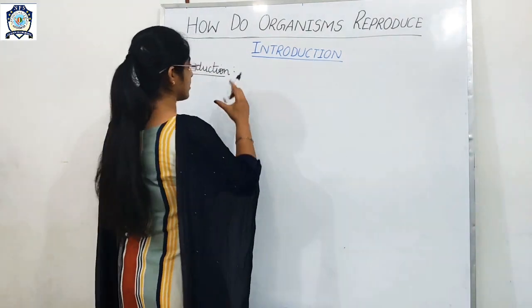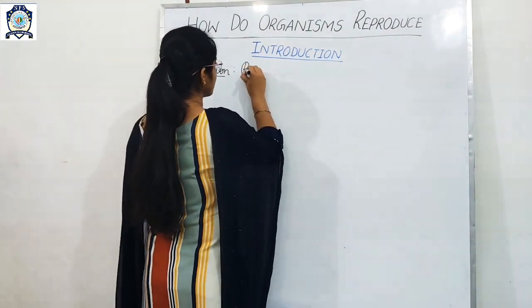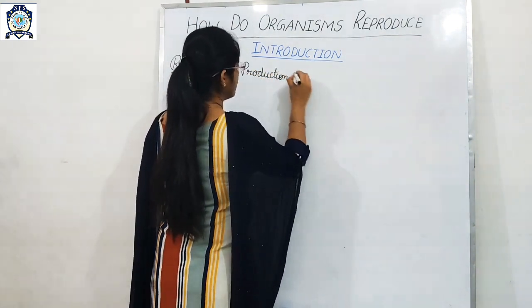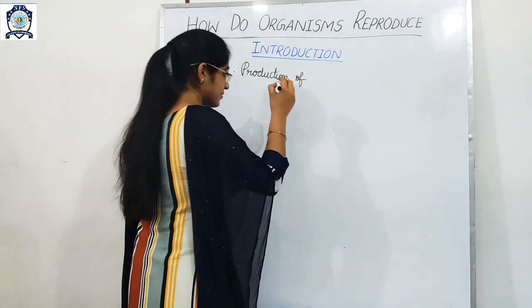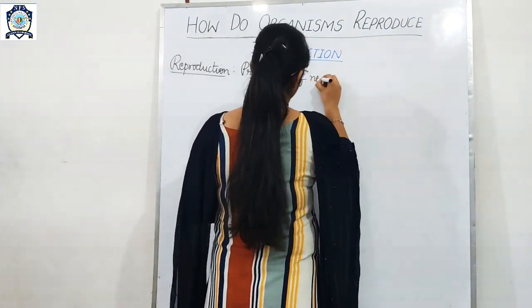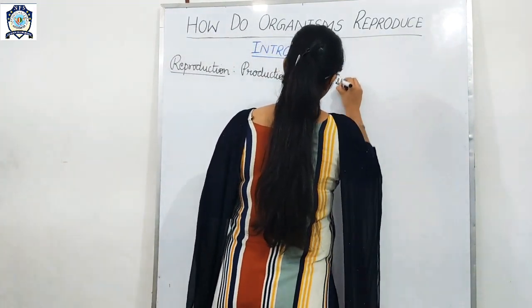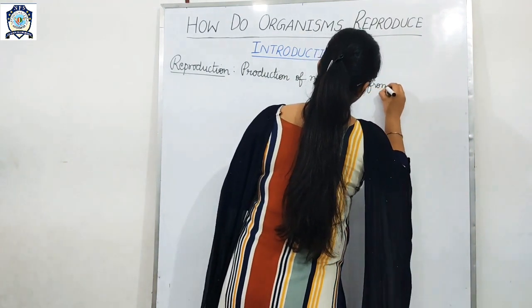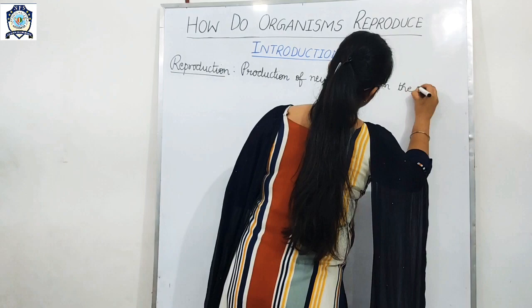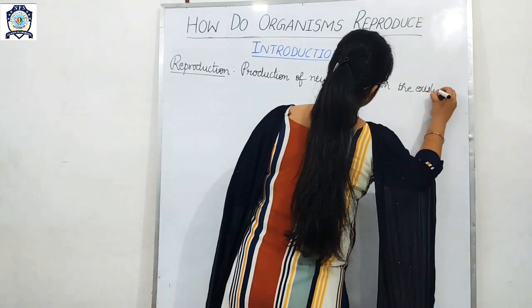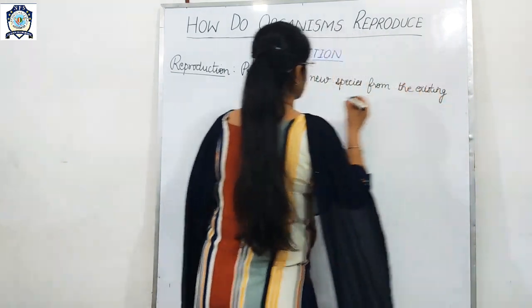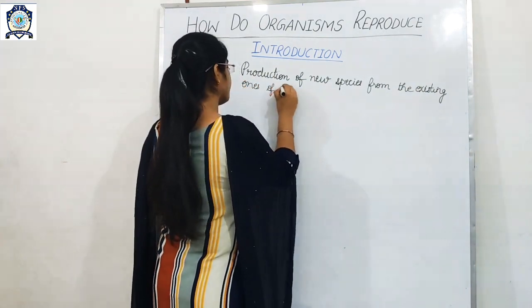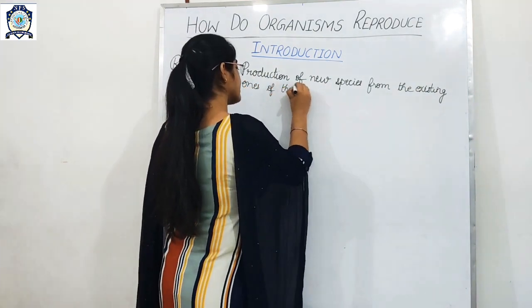The definition is: the production of new species from the existing ones of their same species.